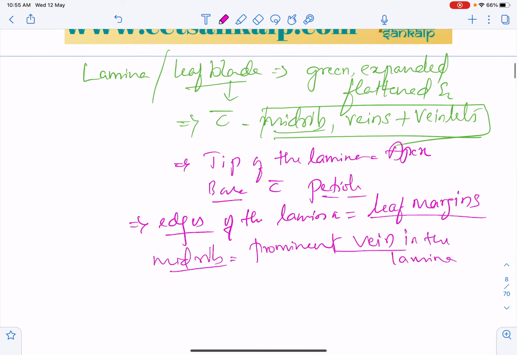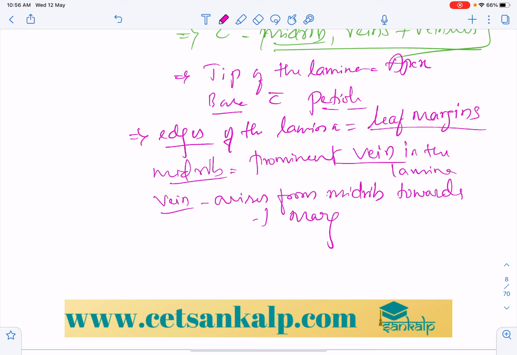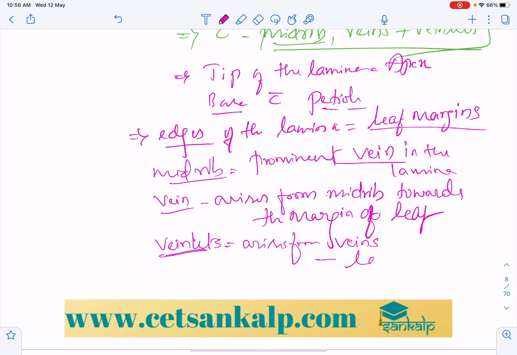So what are those veins which arise from the midrib towards the margin of the leaf? Along with that, the veinlets arise from the veins and spread completely over the lamina.